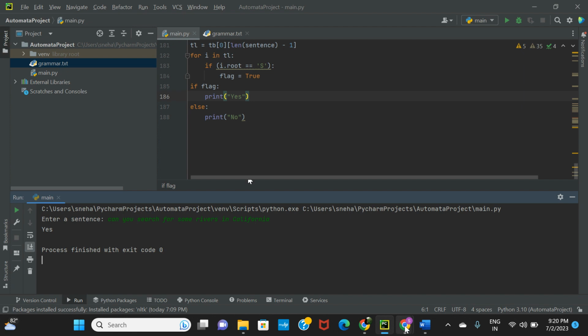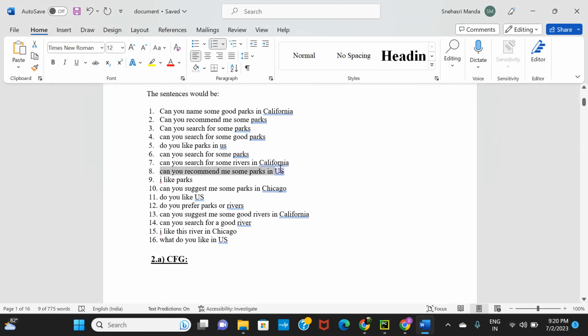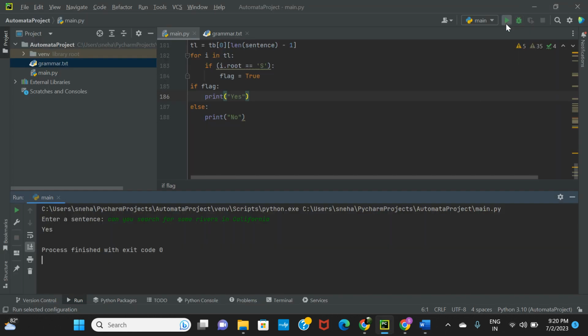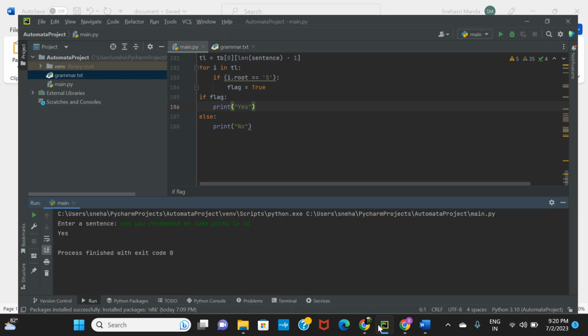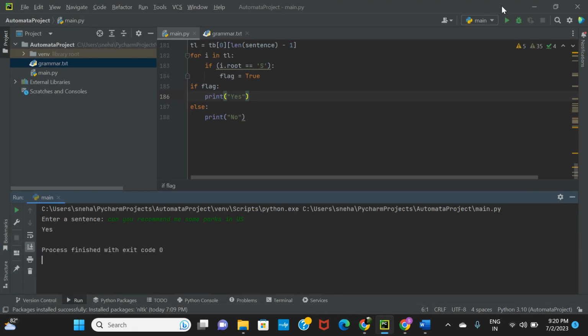Yeah, again a valid sentence. The next sentence is, can you recommend me some parks in US? A valid sentence again. So moving on to the next one, I like parks. Valid sentence again.